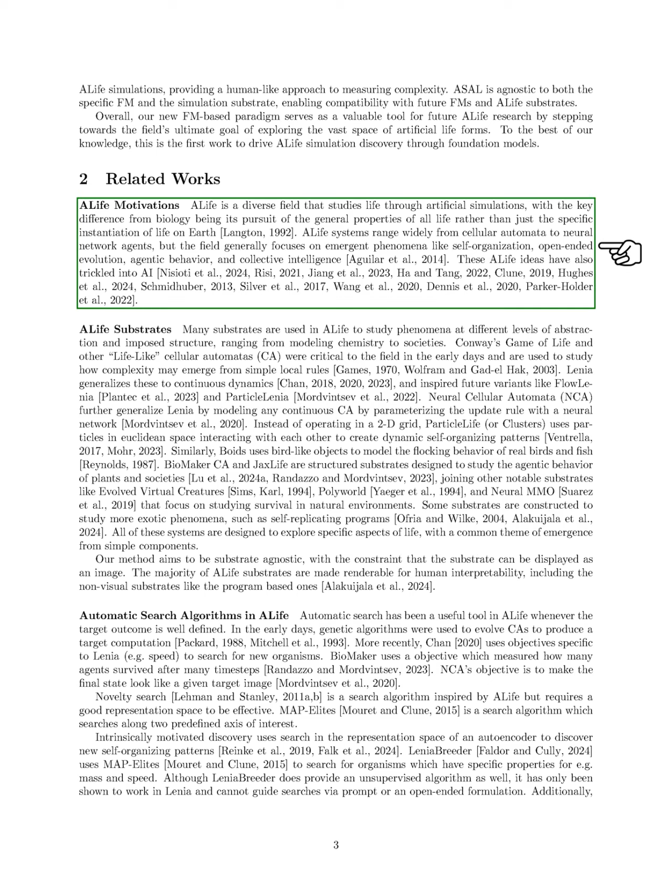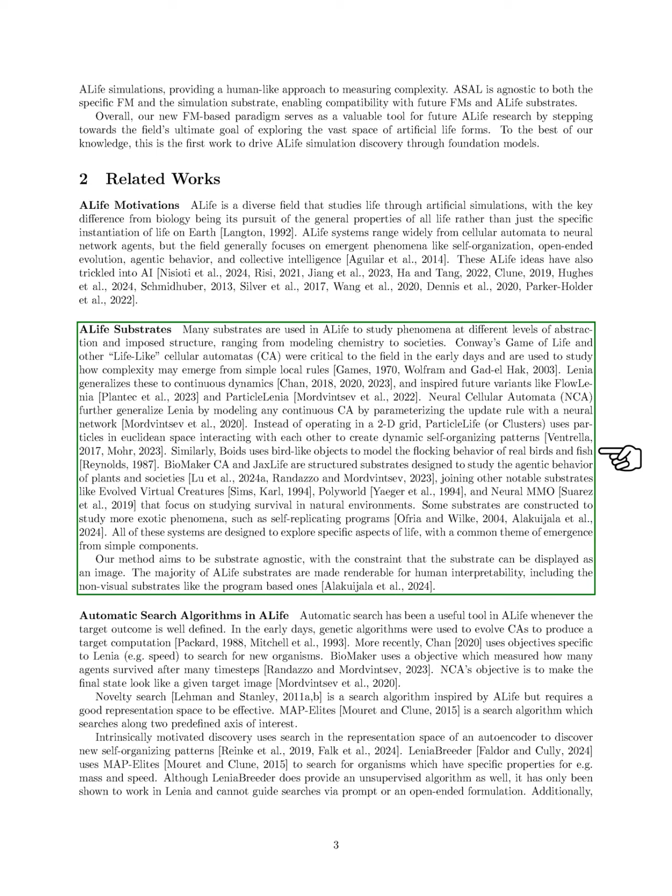Section: A-life substrates. In this section, we explore various substrates used in artificial life, A-life, to investigate different phenomena, ranging from chemistry to social structures. Early on, we relied on Conway's Game of Life and similar cellular automata to understand how complexity can arise from simple local rules.